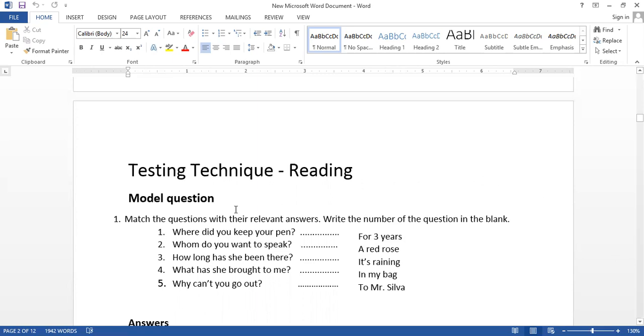Here the first question word is where. Question word where is related to a place. The second question word is whom, related to a person. The third question word is how long.